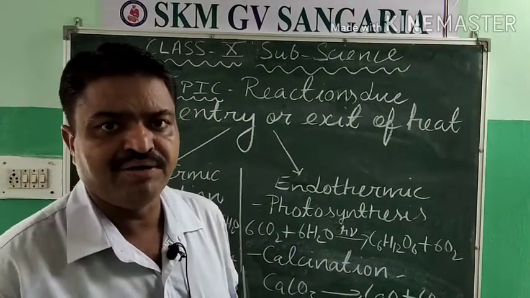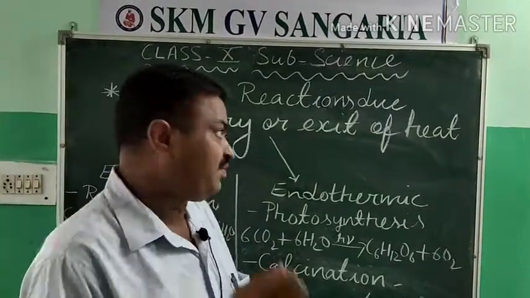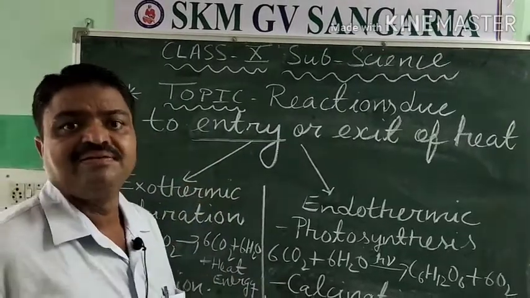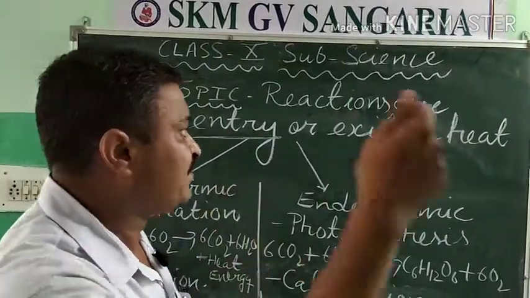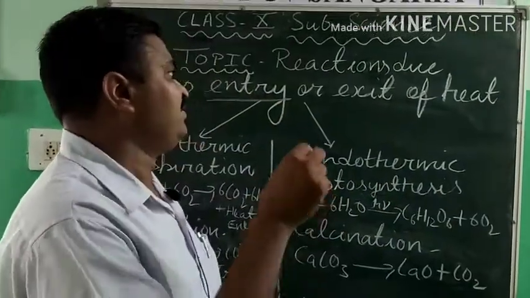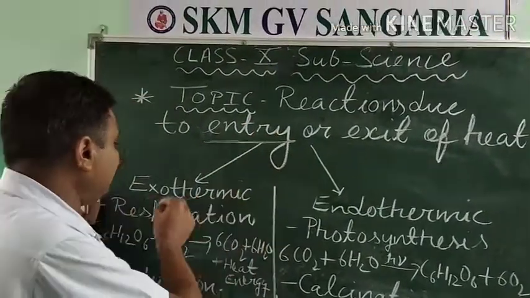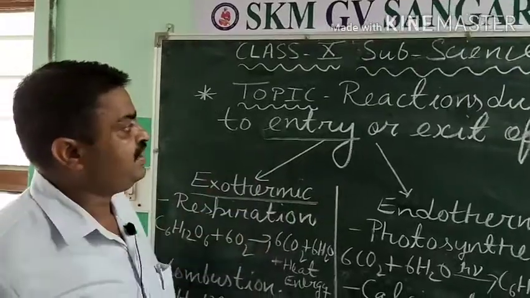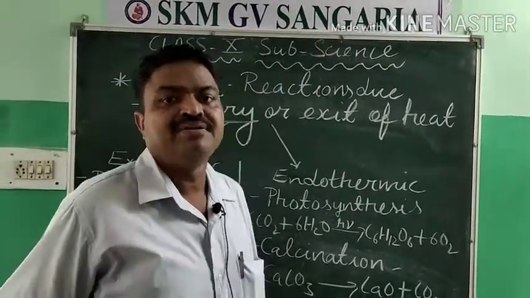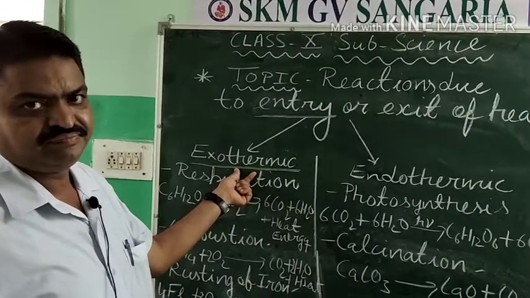We will discuss the chemical reactions due to absorption and release of heat. In some chemical reactions heat is absorbed and in others heat is released. So according to that there are two types of chemical reaction, students. The reaction in which heat is released or exits is known as an exothermic reaction.